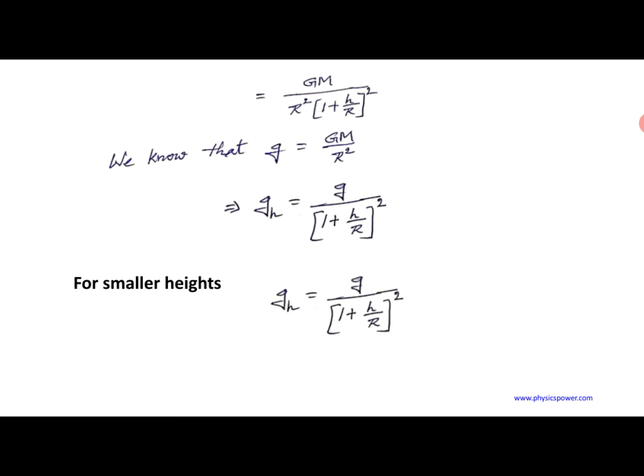For that purpose, I consider the same expression. If you write the denominator in the numerator, then the whole power is minus 2. Next, you need a little information about the binomial expansion. For example, (a plus b) whole square is a square plus 2ab plus b square. If, as compared with a, b is very small, then b square is very small and you can neglect b square.